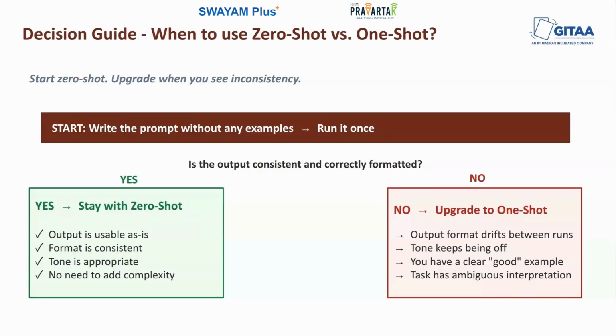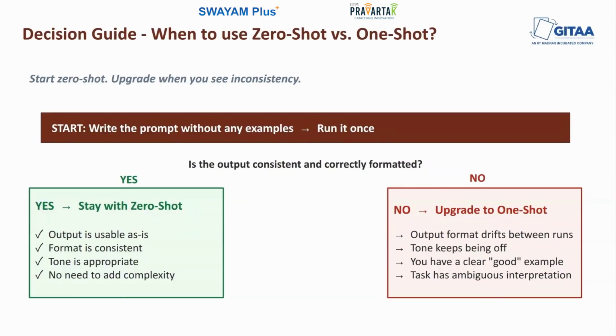And you upgrade to one shot when you see that the output format is drifting across runs. If you run the same zero shot prompt three times and get three meaningfully different formats, a one shot example will usually stabilize it. Now, the tone, that is, if it's consistently off, let's say it's too formal, too casual, or too verbose, then one example in the right register is going to fix this more reliably than any instruction about tone. And a task where you already know what a good output looks like.